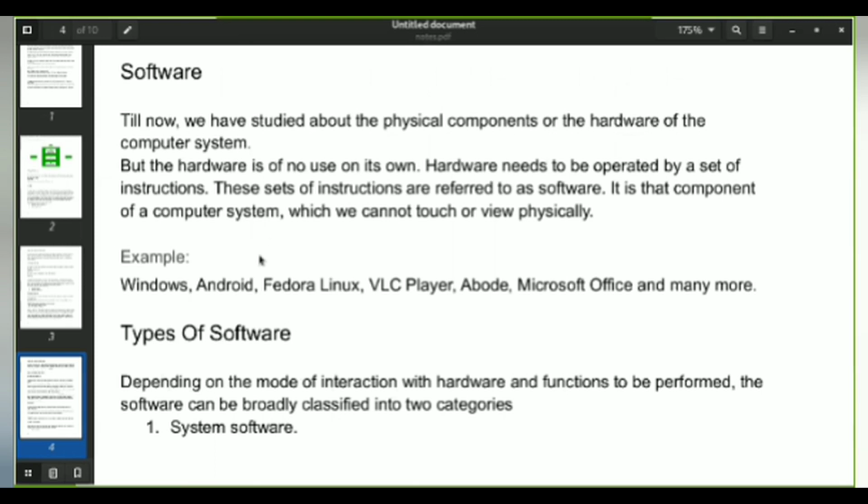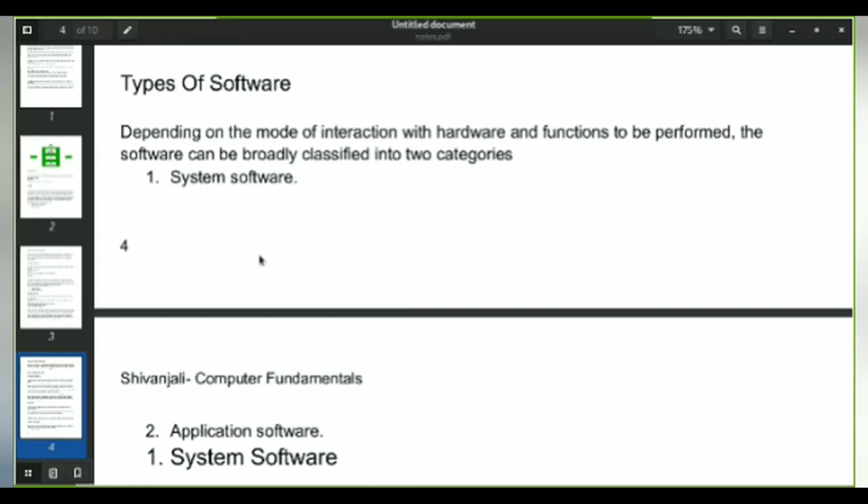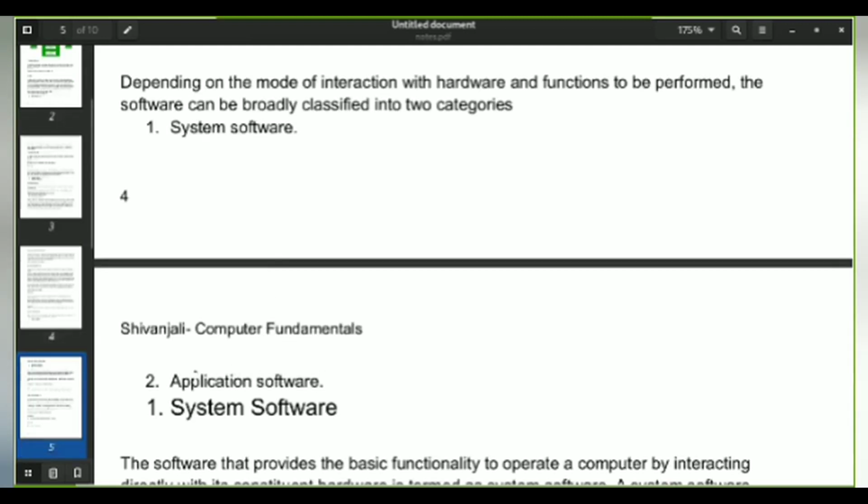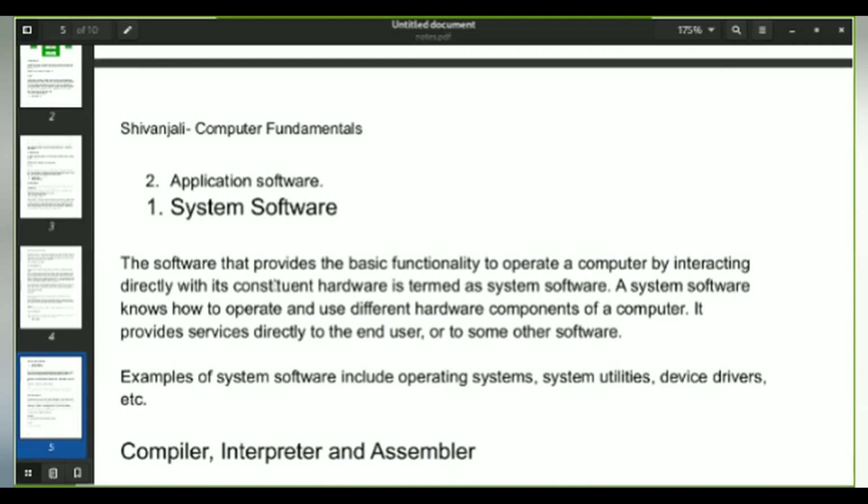So these are the examples, and the next is the types of software. There are two types of software. The first one is system software, and the second one is application software. Talking about system software, it is the software that provides the basic functionality. Now you can just see your Windows, which you use in your computers, or the Android on mobile. These provide the basic functionality which is running your entire system, right?